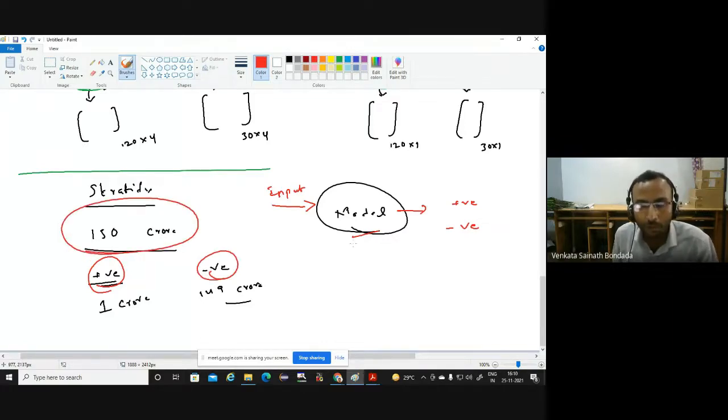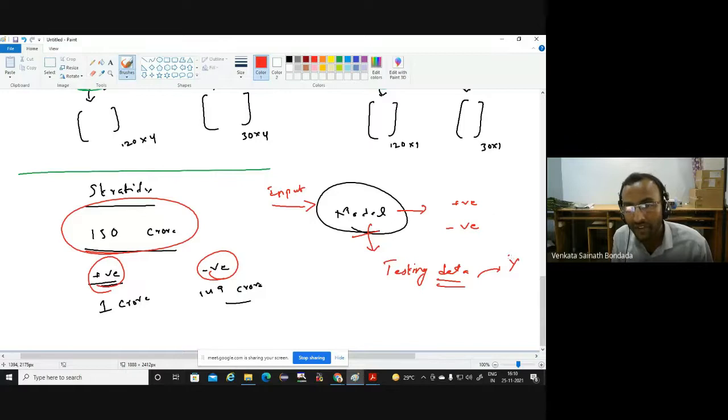Now the model performance is measured based on the testing data. This much you know, isn't it? If I want to comment which model or which vaccine is good, I have to check some testing data for which the Y values and the Y prediction values are already known, and then compare, to check the accuracy of the model, the performance measure. So I have to use the testing data. Out of this 150 crore, I have to randomly choose, say, 50 lakhs.